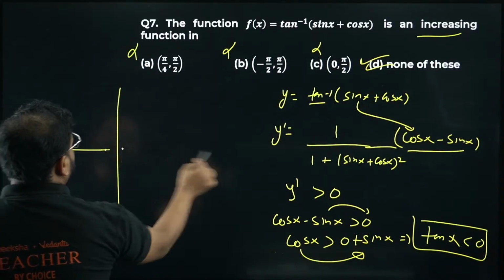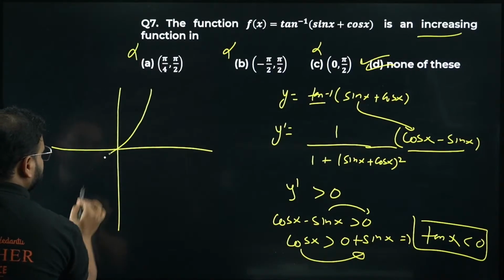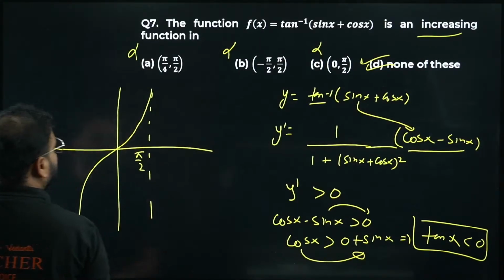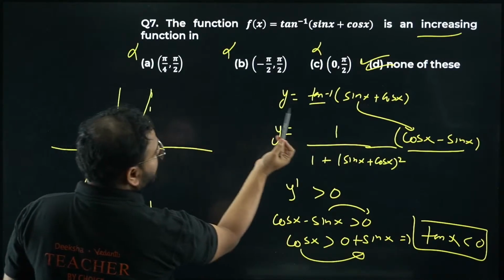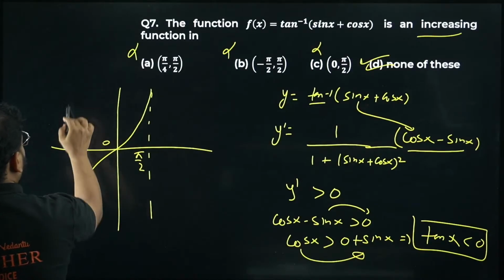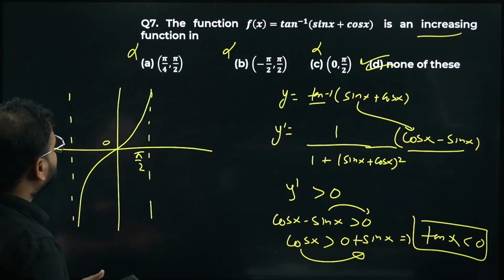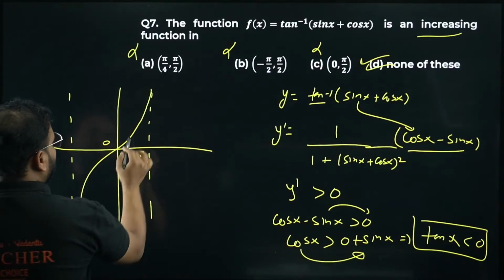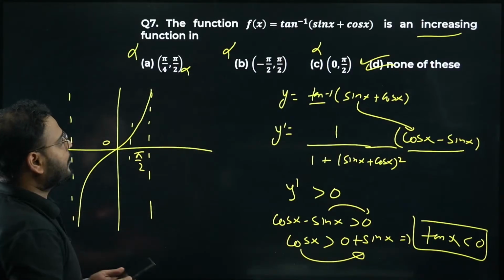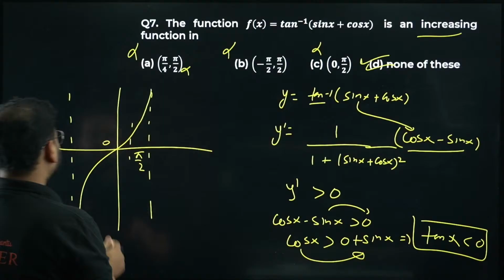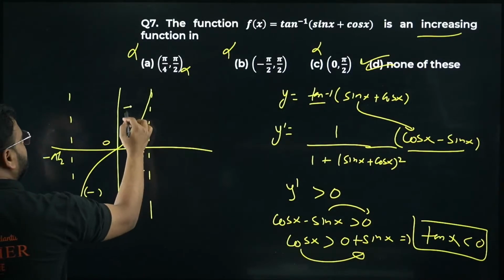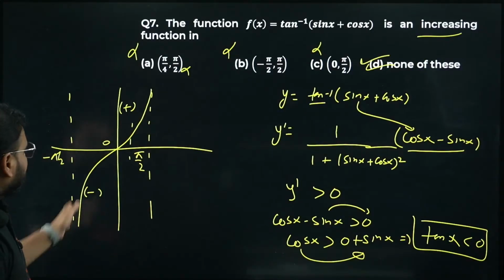Graph is there for tan x. Please check the graph for tan x. This is pi by 2. This is 0. We want only till pi by 2, right? So if you take pi by 4 to pi by 2, pi by 4 is somewhere over here, it is positive. In this range it is positive, which means the option is wrong. Okay, minus pi by 2 to pi by 2. This is minus pi by 2. From here to here it is negative, correct, but here it is positive. I can't take both conditions, can I?